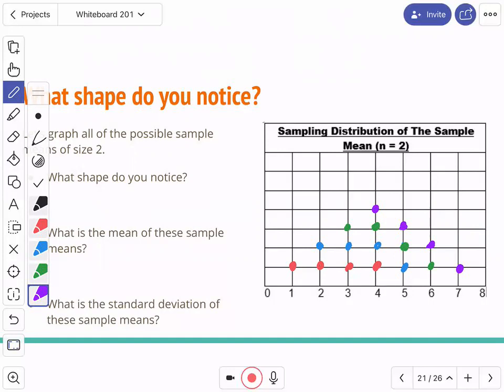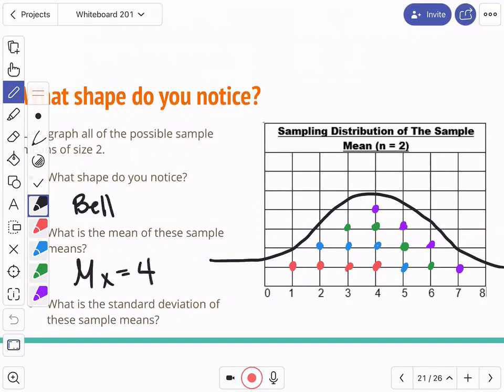When I look at this dot plot, what shape do you notice it to be? Don't say a triangle. A bell curve. It is a bell curve. Thank you so much. It is approximately normal. It is actually very normal, to be honest. What's the mean of the curve? 4. So we notice that the shape is a bell. The mean is equal to 4. And the standard deviation is going to be equal to 1.5811, or whatever that was a second ago. These are not coincidences, by the way. This is how statistics really works when we start looking at the math.